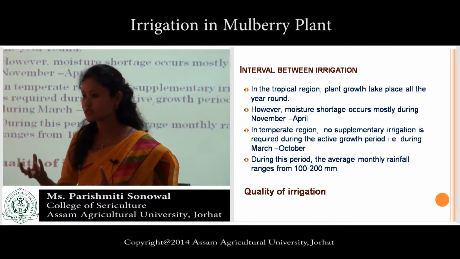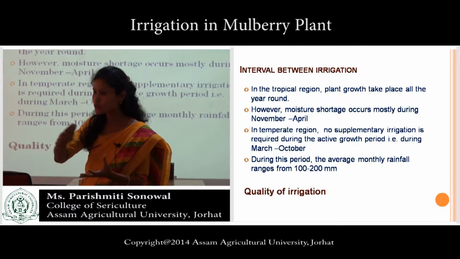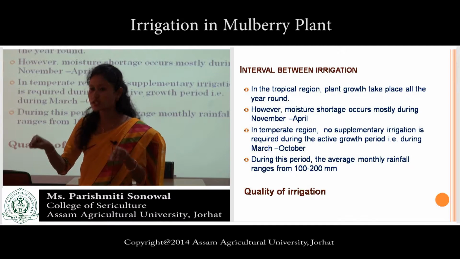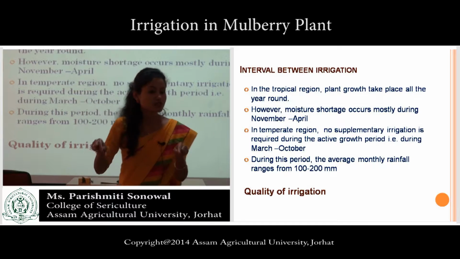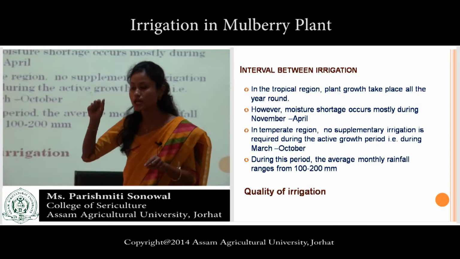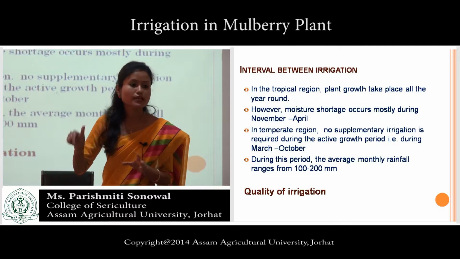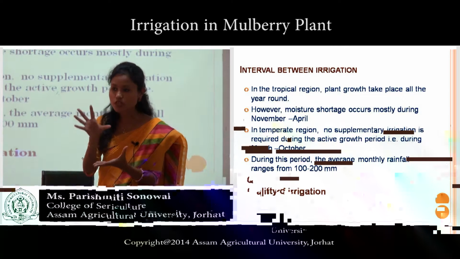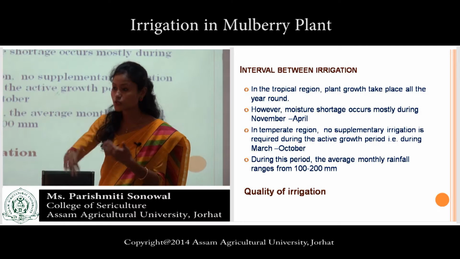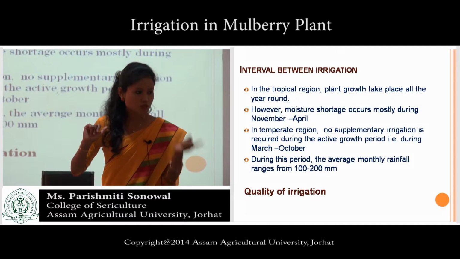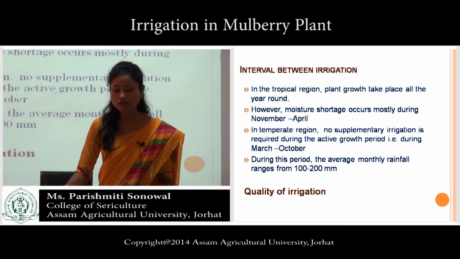One is the sprouting. After sprouting, then only new shoots will come out. From the shoots, new leaves will come out. So these two stages are the most important stages. During these stages, sufficient amount of water should be there and the plant should be irrigated frequently during these two periods: the sprouting stage and the foliar development phase.